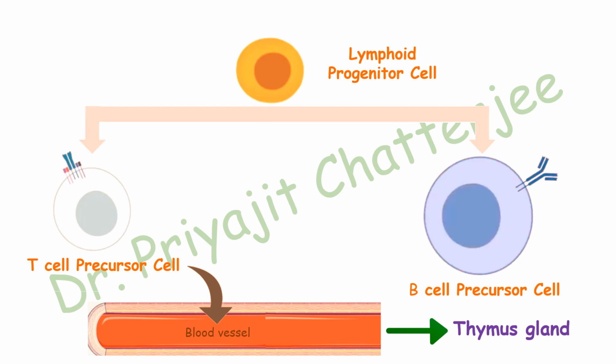Studies revealed that commitment to the T cell lineage was dependent on a receptor, Notch, which had been classically associated with embryonic cell development. Notch, in fact, regulates the decision of a lymphoid precursor to become a T versus a B lymphocyte.